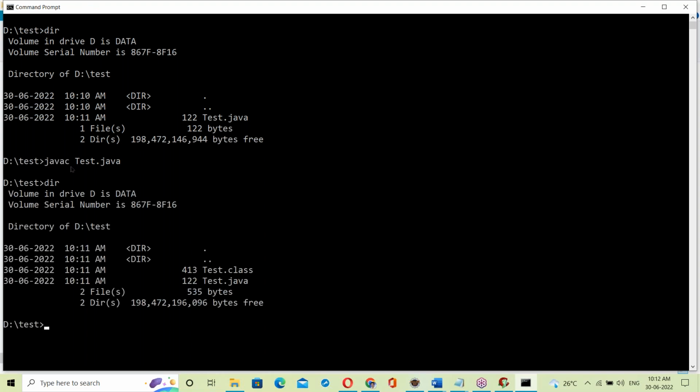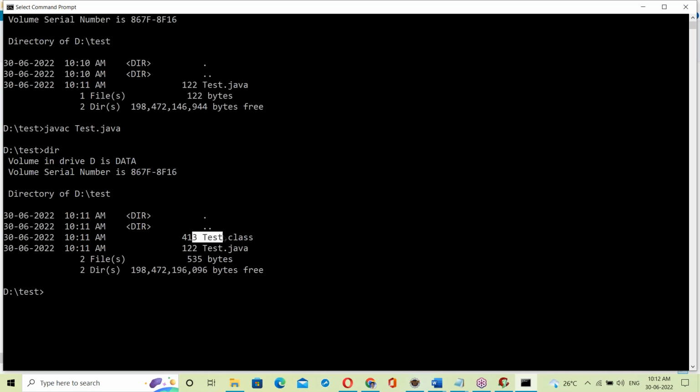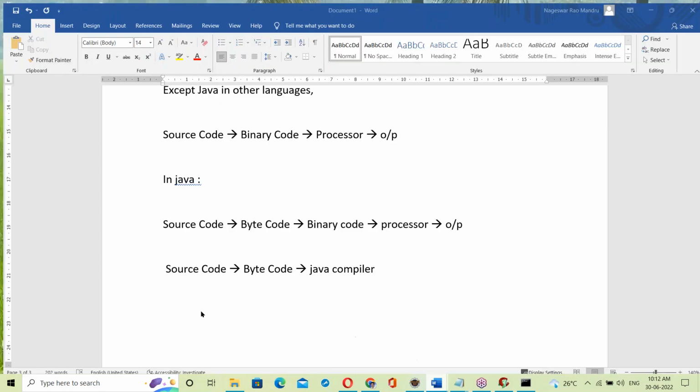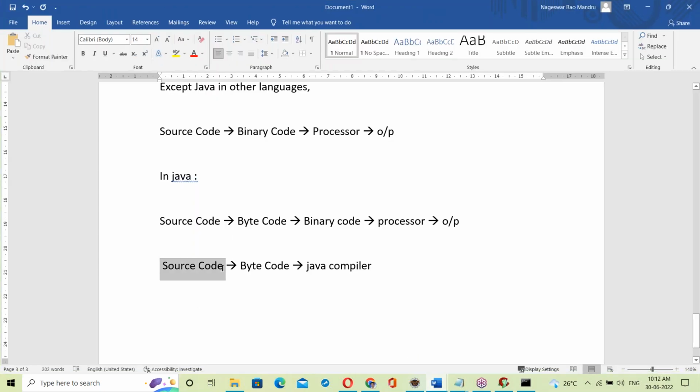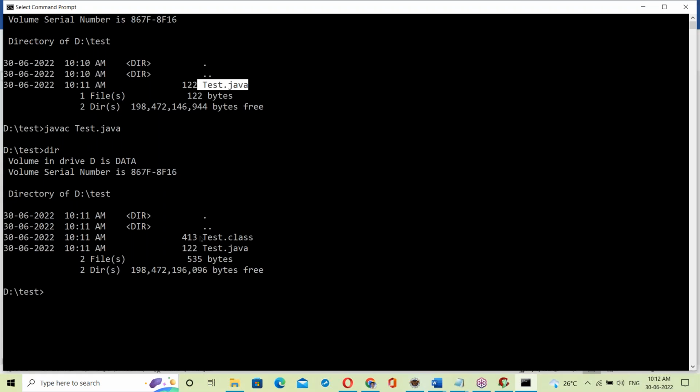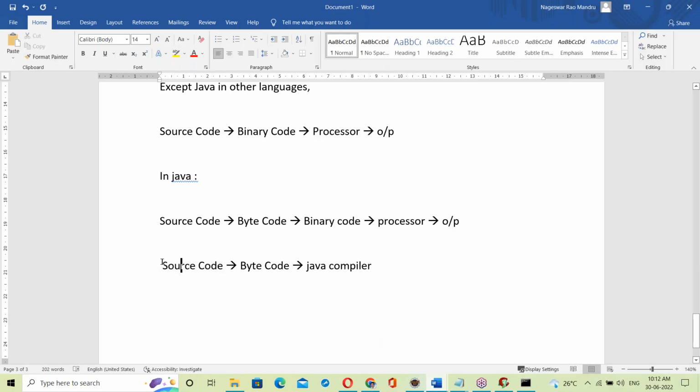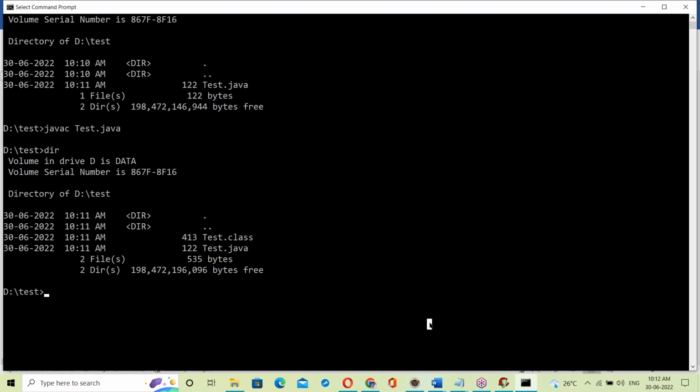Now, the Java compiler. The result is what? A .class file. So this .class file contains what? A bytecode file. The source code, test.java, is the source. That source code is converted into a bytecode file, the .class file. So source to bytecode by the Java compiler.